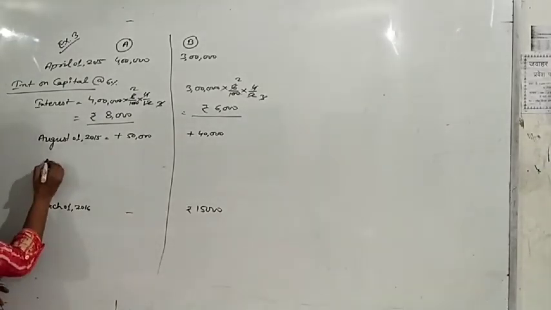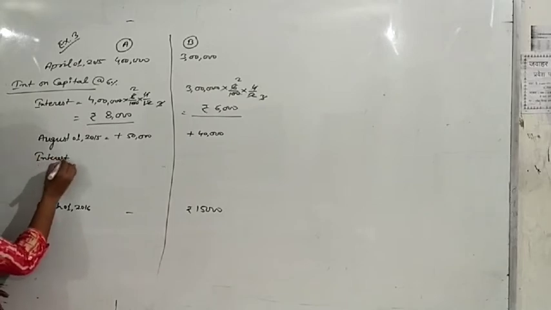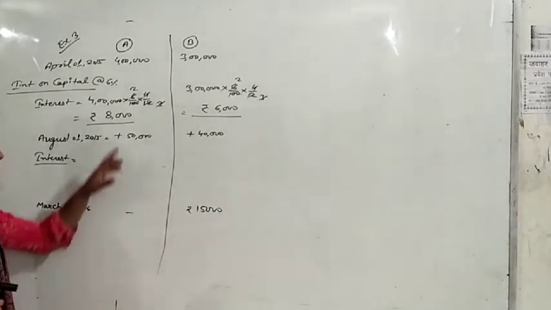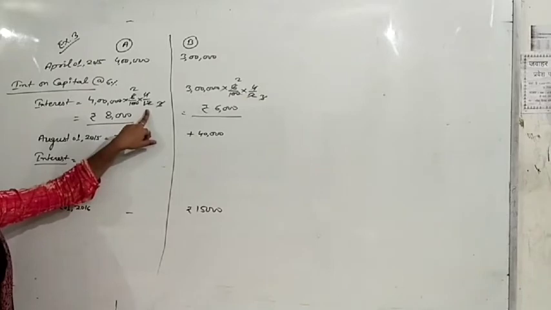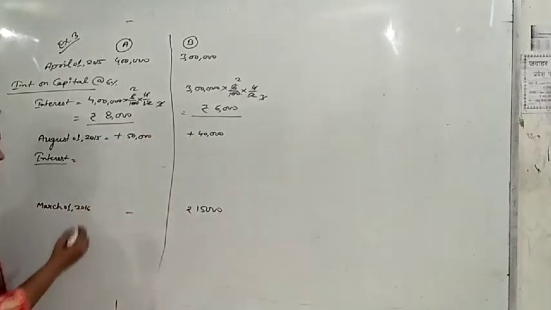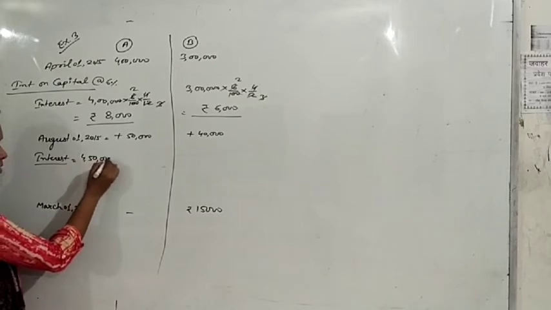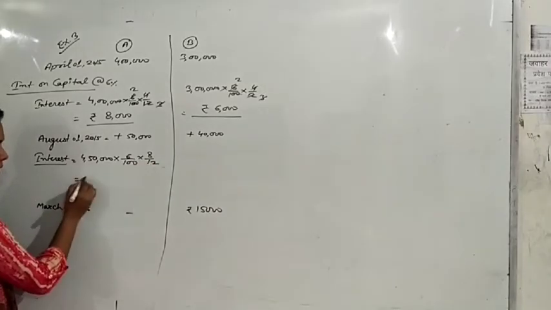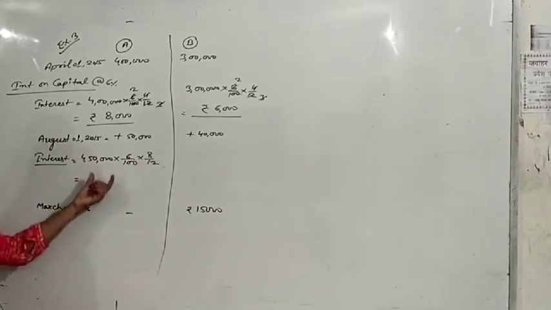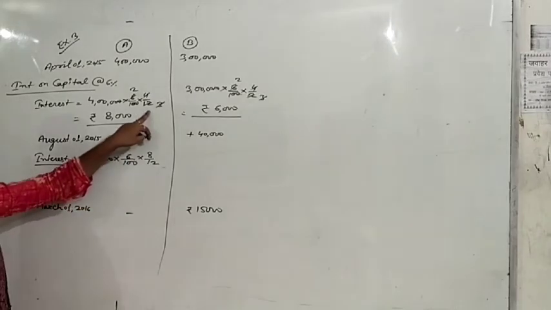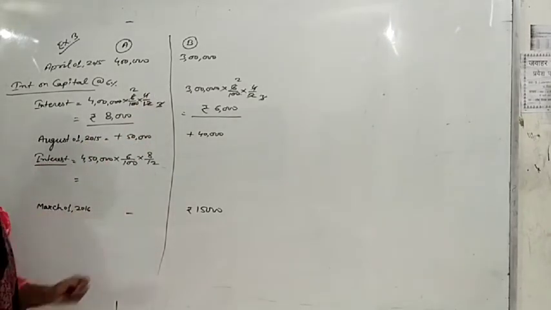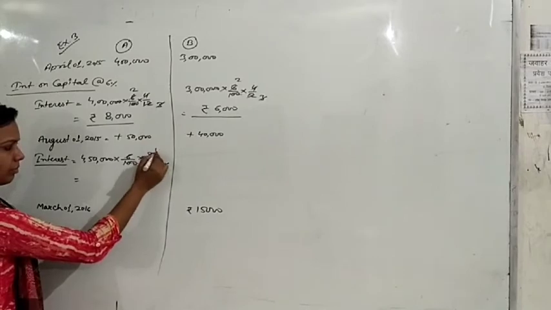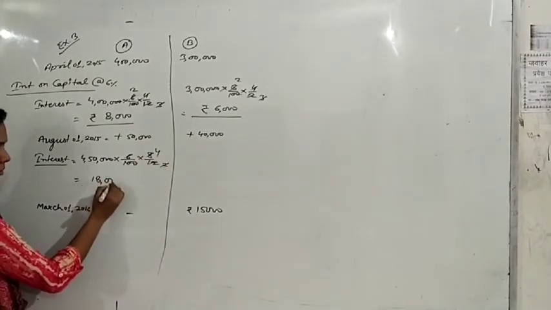So this 4 lakh 50,000 is for the rest of the months. There are a total of 12 months. Out of 12 we have calculated interest for 4 months, so here we will calculate for 8 months. So 4,50,000 multiplied by 6 upon 100 multiplied by 8 upon 12. This interest will be calculated for 8 months because there is no further transaction, and total months must be 12: 4 months here and 8 months here. So calculate this interest. It is 18,000.